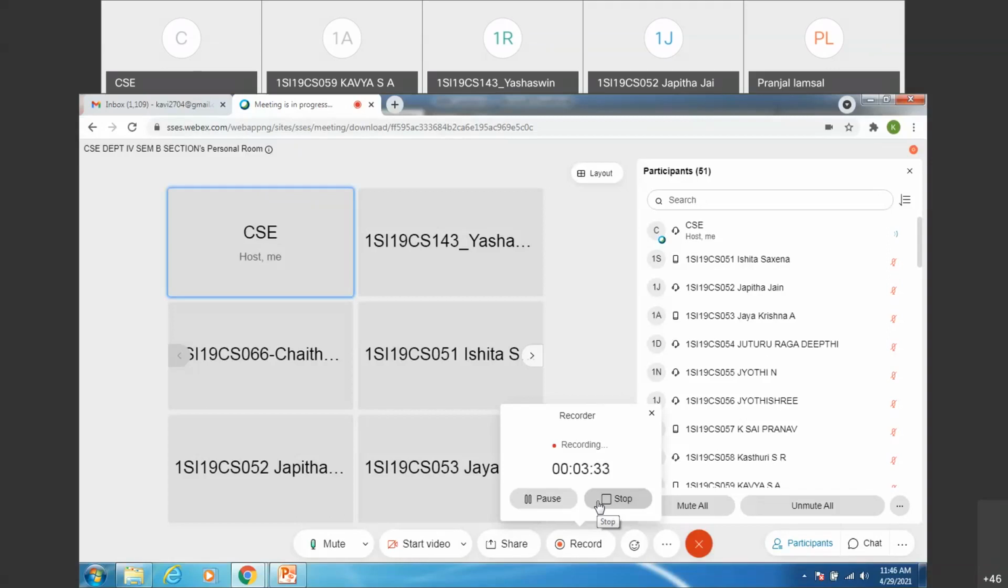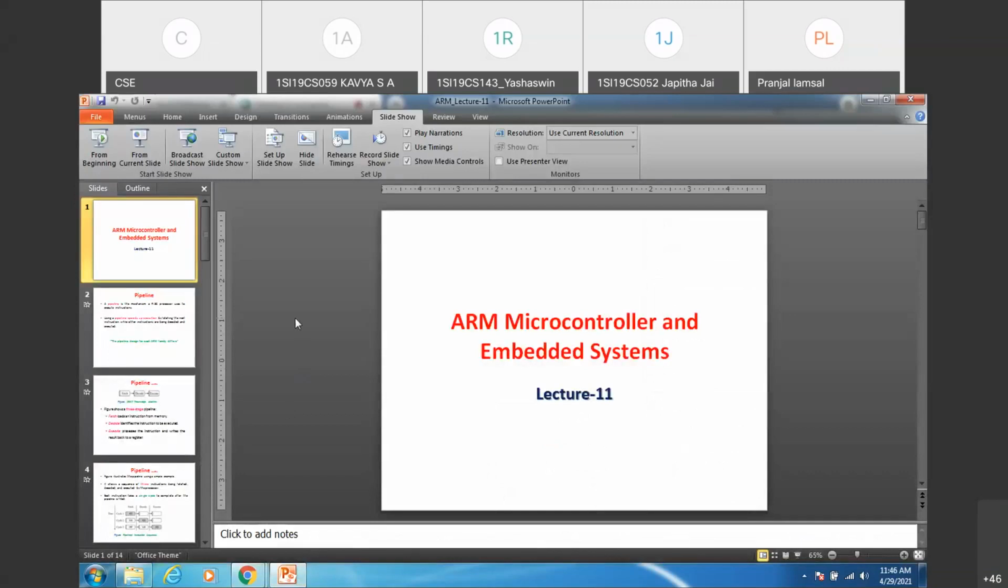So if you are asked to explain the register model of ARM, or the entire register set of ARM, or the programmer's model of ARM, this is the diagram you need to explain. The banked registers you have to explain, in total 37 registers. This is what we had discussed in the previous class.